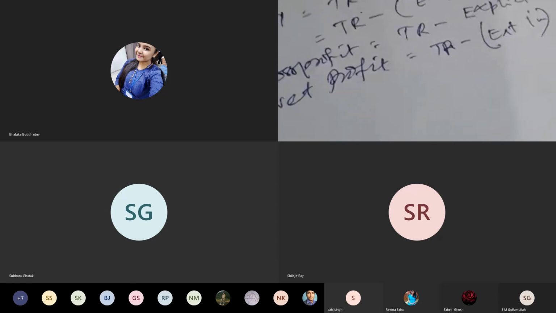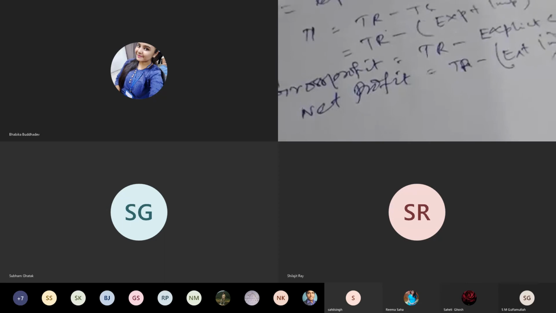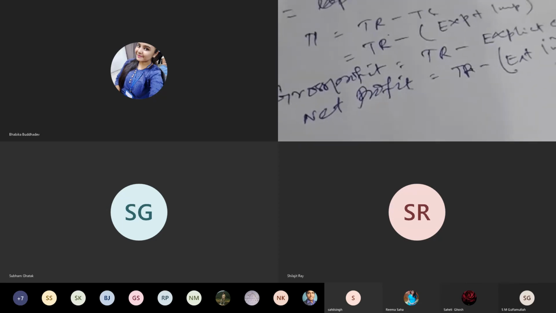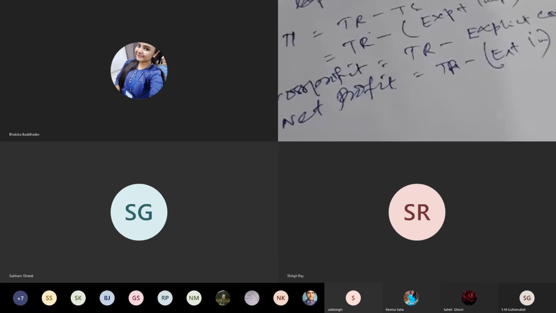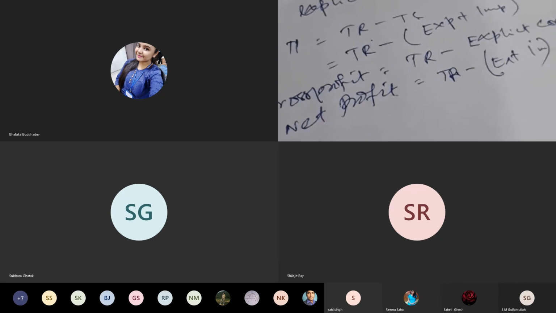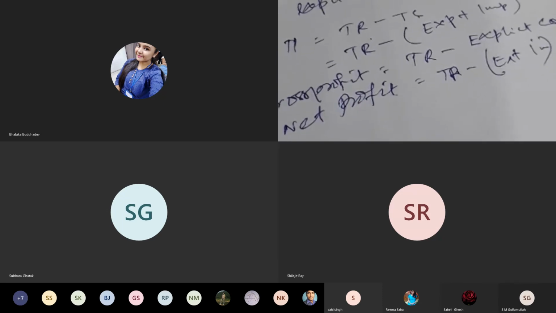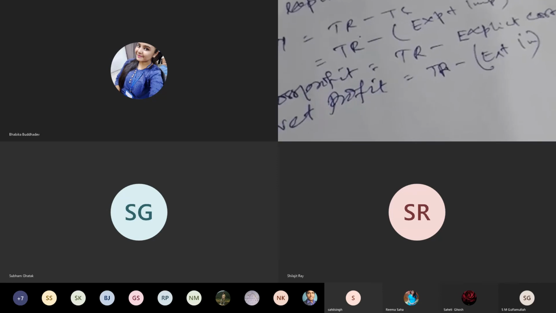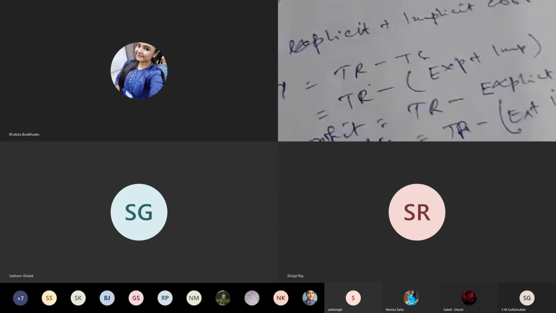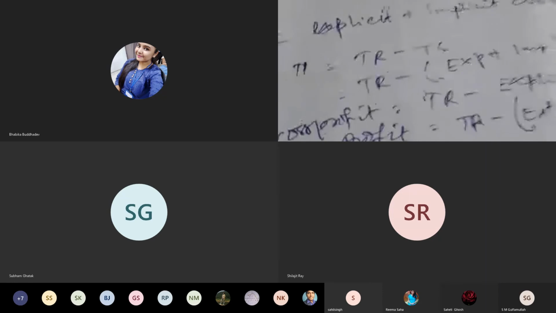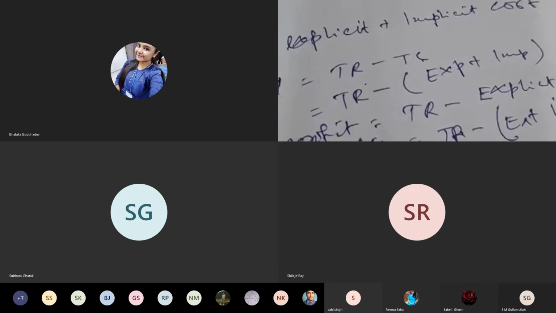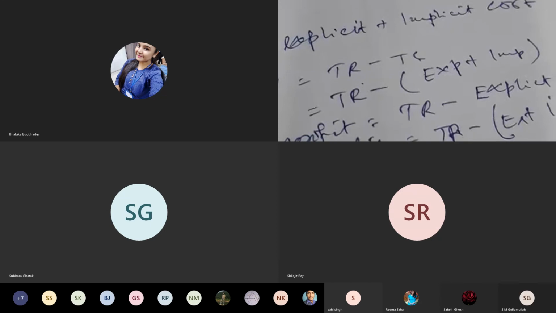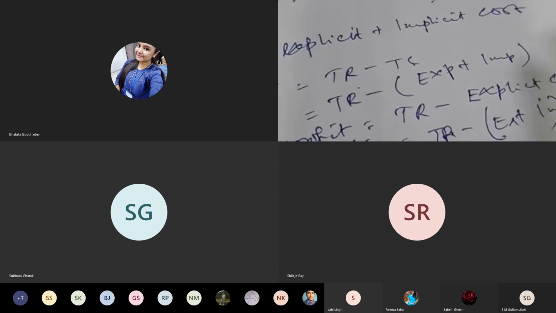So those are the concepts of profit. There are two concepts. One is gross profit. Another is net profit or the pure profit. In case of gross profit, explicit cost is only deducted from the total revenue, and in case of net profit or pure profit, both the explicit and the implicit costs are deducted. What is explicit cost? The costs which are paid outside, paid to the people outside the organization. That means the money goes away from the organization.